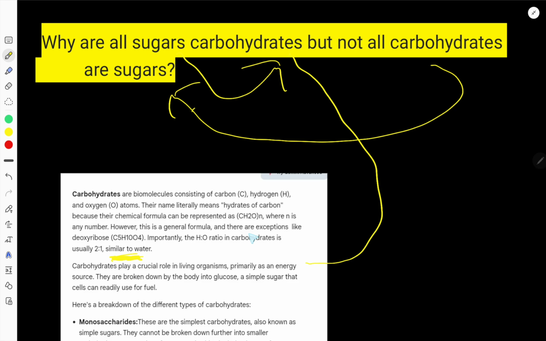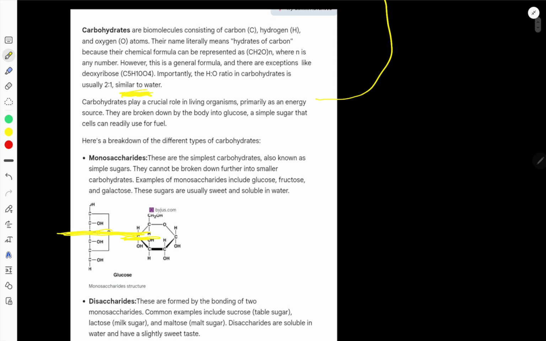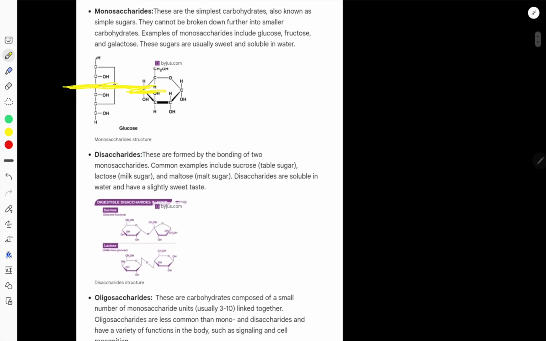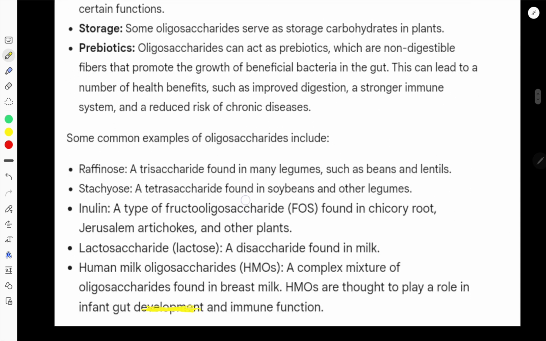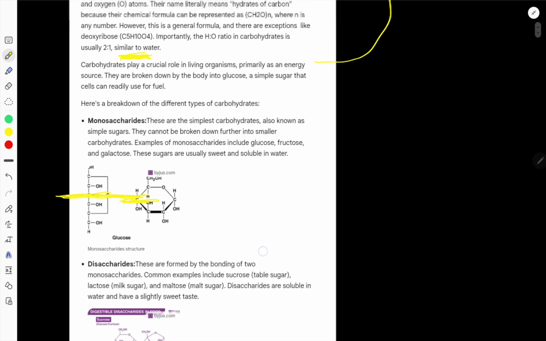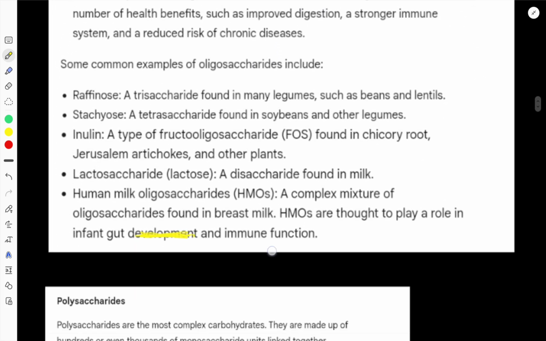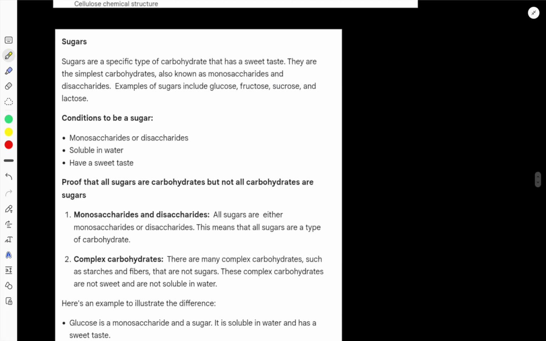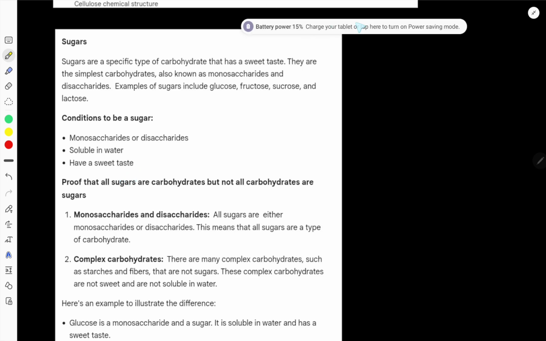Now you have to have knowledge about the classification of carbohydrates. Carbohydrates are mainly four kinds: monosaccharides, disaccharides, oligosaccharides, and polysaccharides. Now you need to know the condition to be a sugar. To be a sugar, a carbohydrate must be soluble in water, and it must have a sweet taste, right?